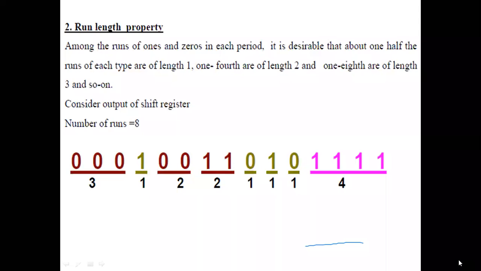Any doubts here? Any doubts? Hello? Any doubts? How to test the run length property? You can ask me here.